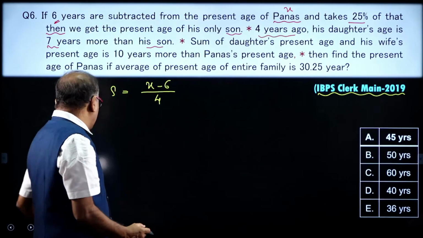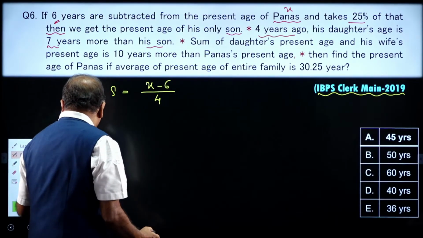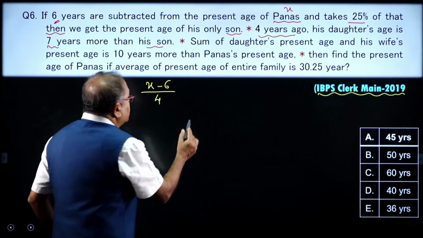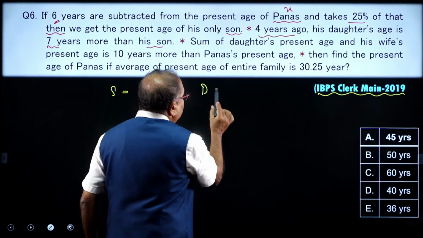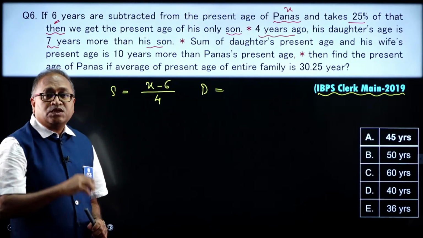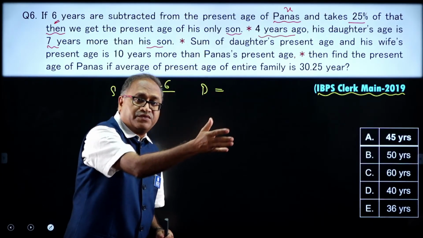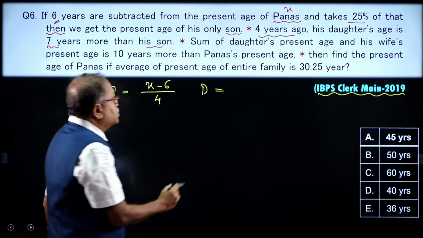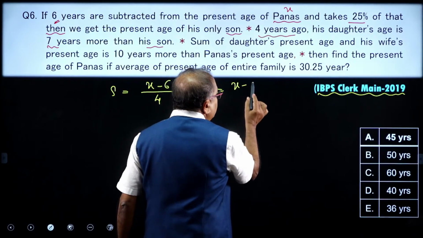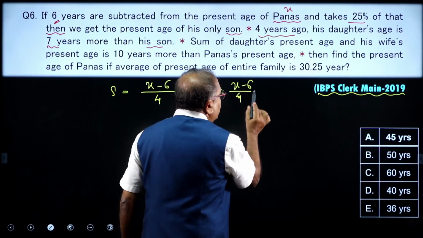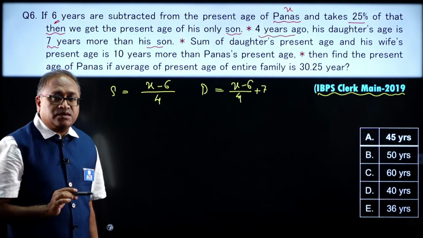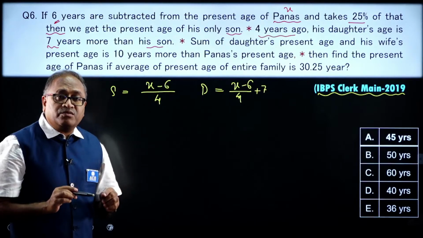So, let us write that down also. How can I write the daughter's age in the form of the son's? The daughter's age is equal to the son's age plus 7, and what is the son's age? x minus 6 by 4. So, that is (x minus 6)/4 plus 7. This is the daughter's age. Why am I writing everything in the form of x?